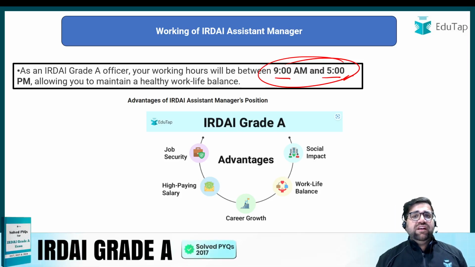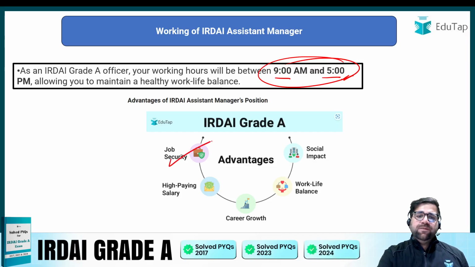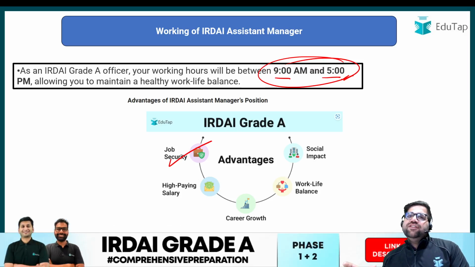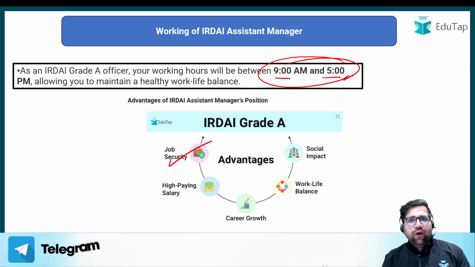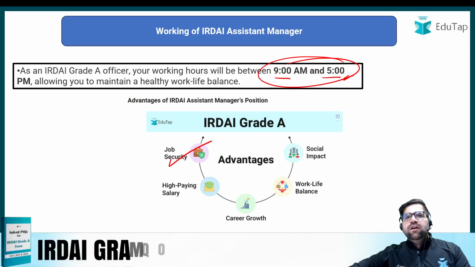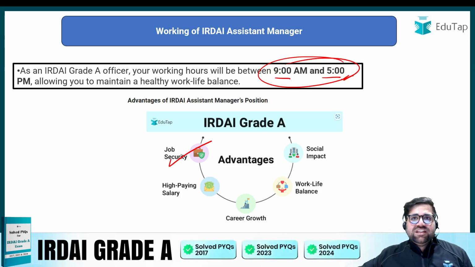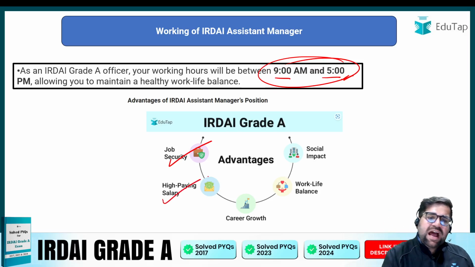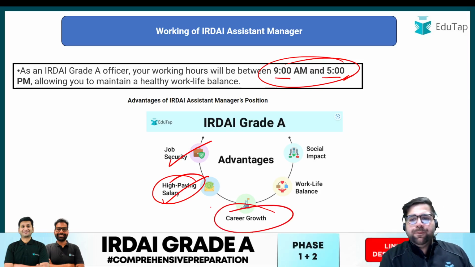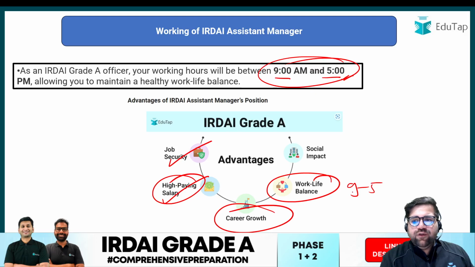Now when it comes to the advantages, definitely you have job security. It's an autonomous regulatory body job, so I don't think there is any danger of privatization which we see in other banks. Okay, so you have job security. There are no layoffs which we have seen in IRDAI in the recent past. There are no regular terminations happening, so you will have your job, you will have your peace of mind too. It's a high paying job. We will discuss salary. Career growth is done with the help of promotion. Work life balance, a 9 to 5 job.